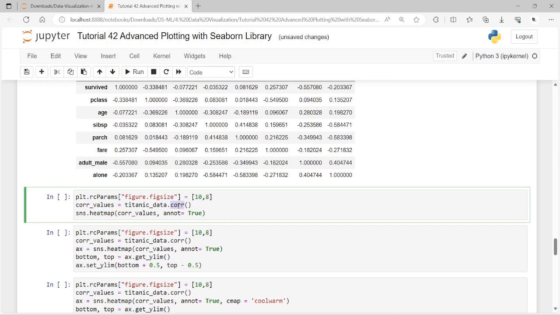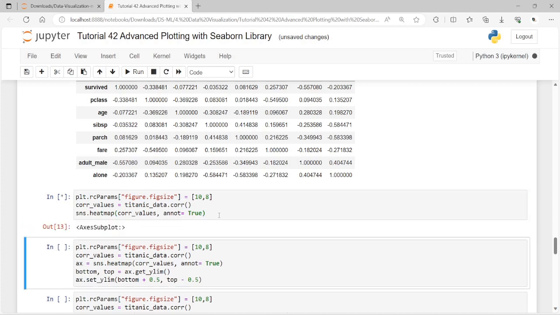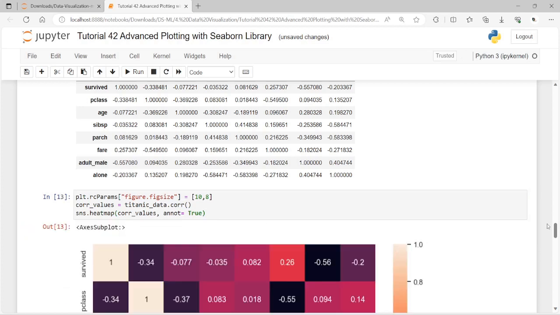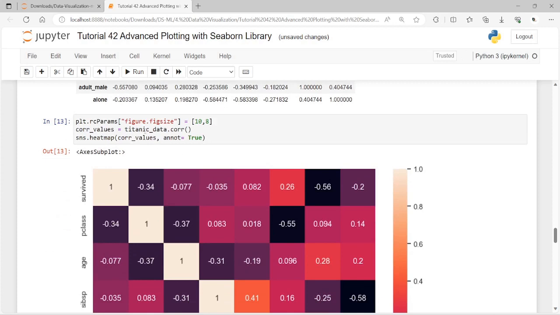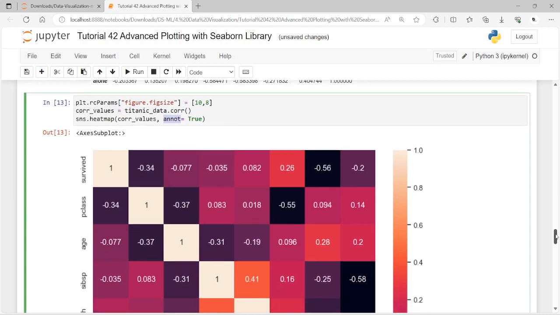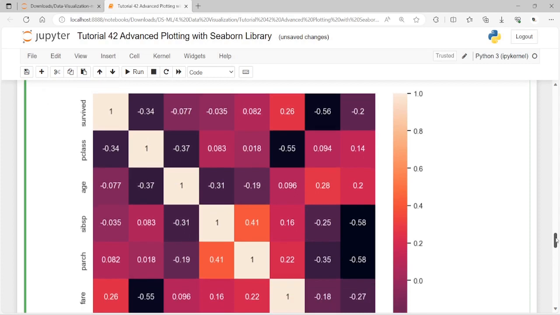Let's explore it. Here we have specified annot equal to true, so that we get the values. With annotation we get the values, and you can have a good plot.